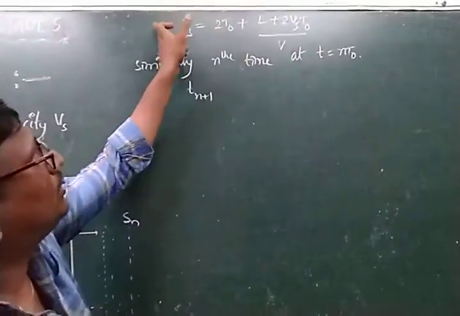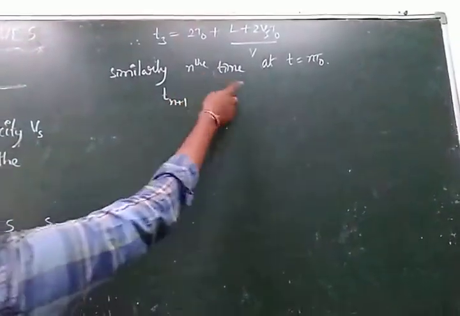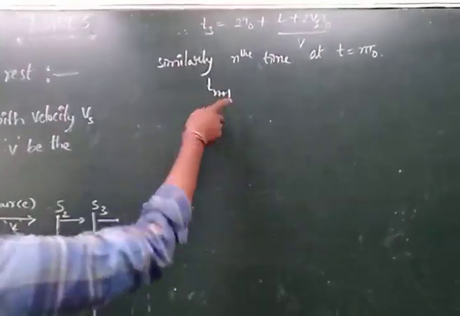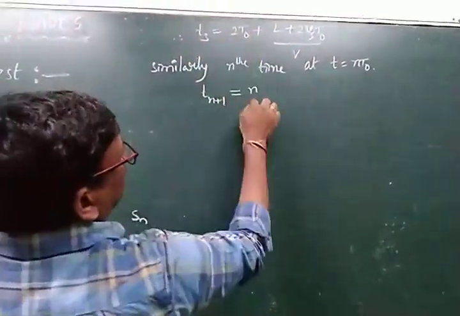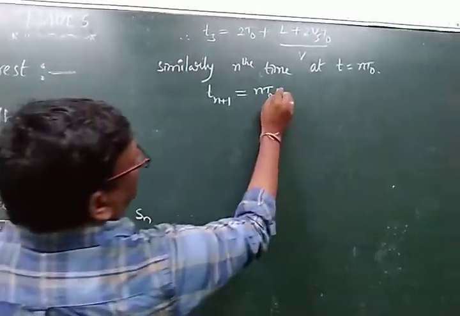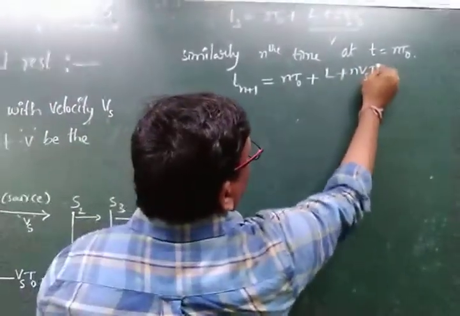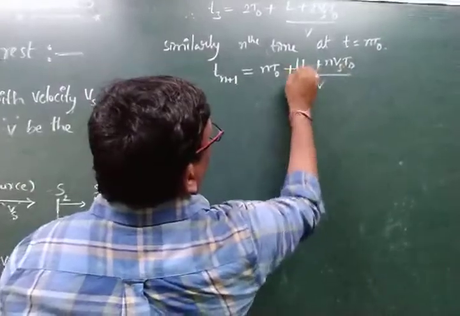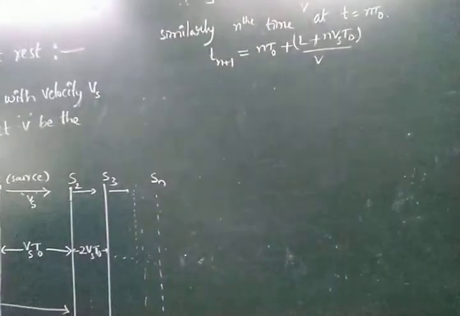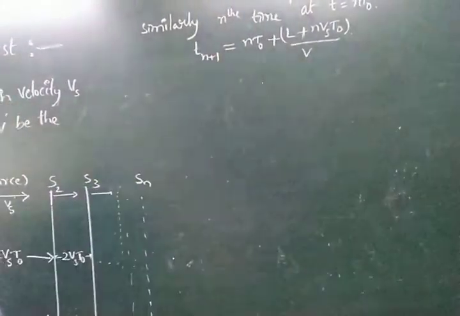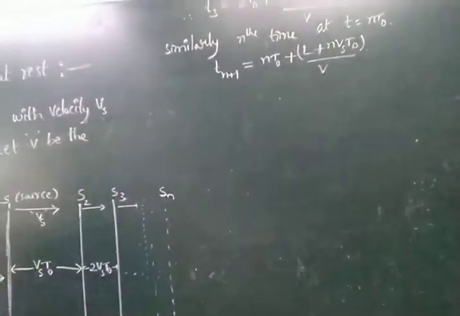So tn plus 1 seconds is received by the observer, that is equal to n T naught plus L plus n Vs T naught by V. See, this is the nth time interval. This is the equation of t equal to n T naught, received by the observer in the tn plus 1 seconds.